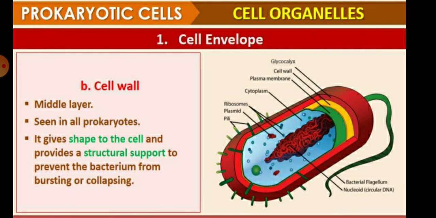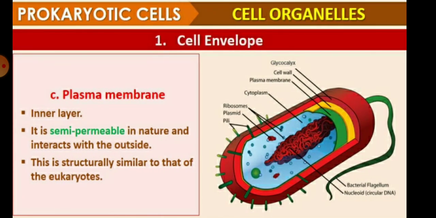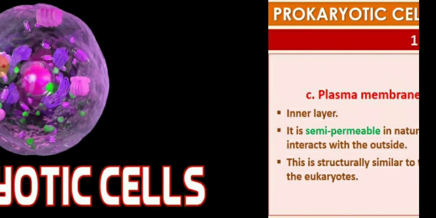So children, the cell wall is the middle layer seen in all prokaryotes, and it gives shape to the cell and provides structural support to prevent the bacterium from bursting or collapsing. And the plasma membrane is the inner layer. It is semi-permeable in nature and interacts with the outside. It is structurally similar to that of eukaryotes.